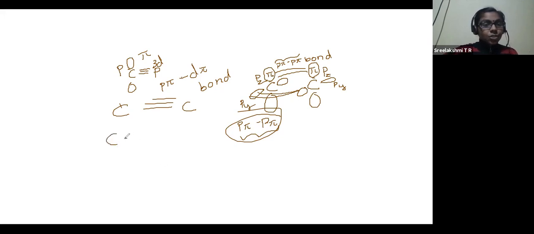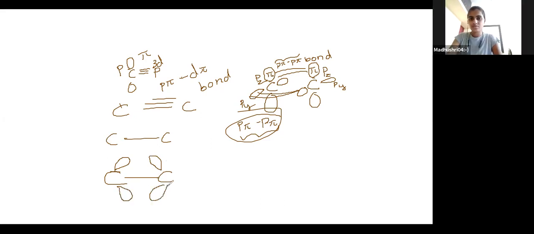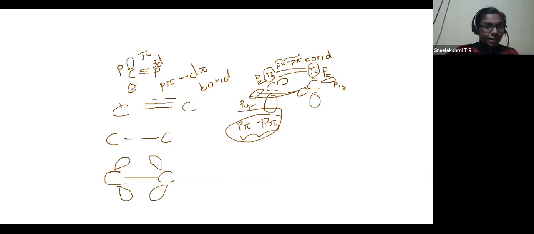So C to C, if it is a single bond, it is simply staying like this. Rotation is also possible, but when it comes to the pi bonding, first pi bond, between C and C, the bond length should be less. Why? Because the orbitals are coming closer to each other. It is parallel, but even if it is parallelly oriented, when it is bonding, it has to bend forward. Both have to bend to one another so that they can overlap, isn't it?